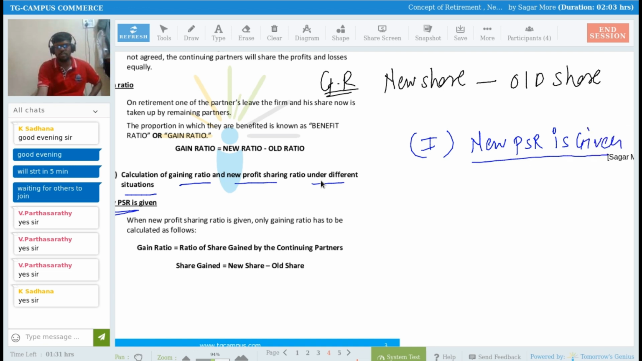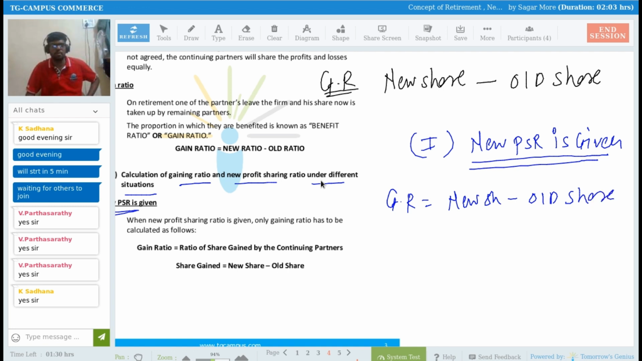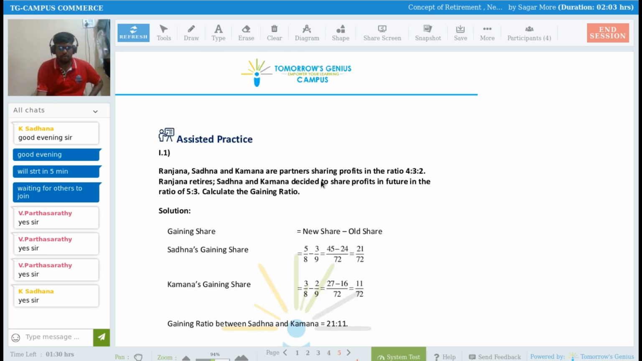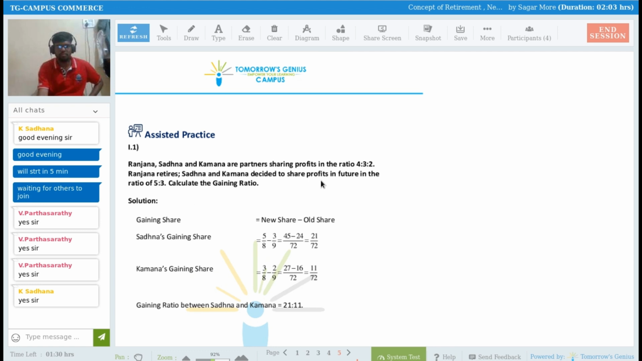If the new profit sharing ratio is available in the question, then how to calculate gain ratio? The formula is there now. Gain ratio is equal to new share minus old share. Simple. If new PSR is given, I need to put only one formula: gain ratio is equal to new share minus old share, right? Using this formula, I can calculate gain ratio. See one example here with one question.